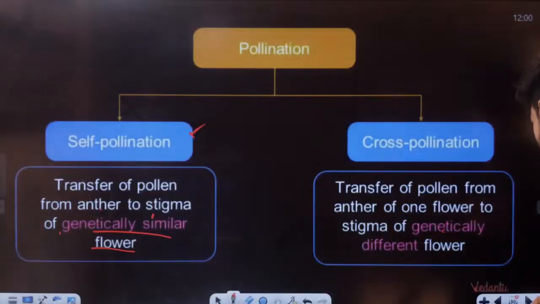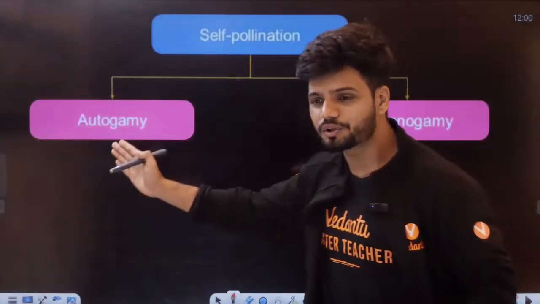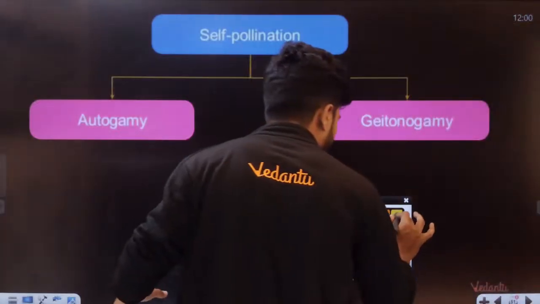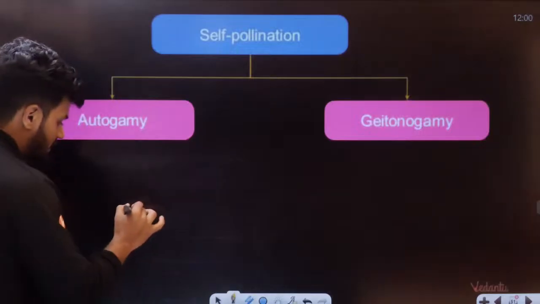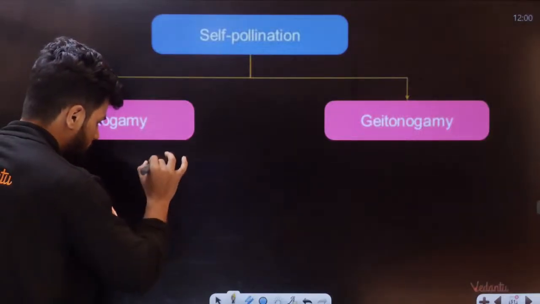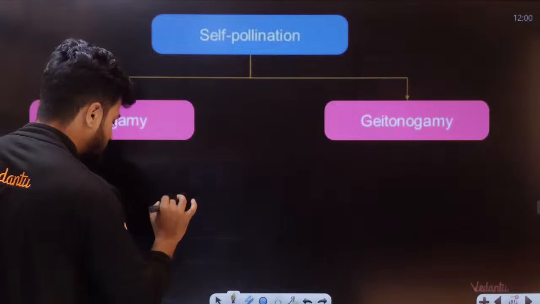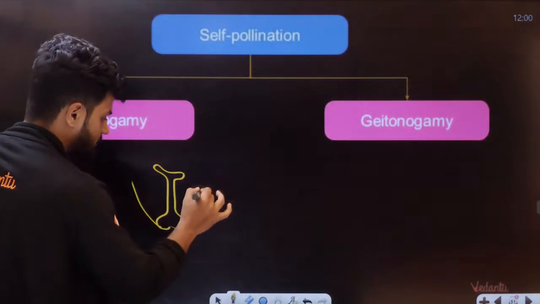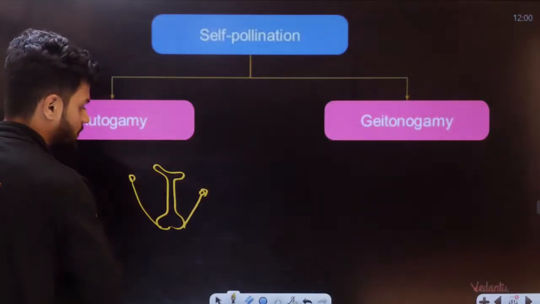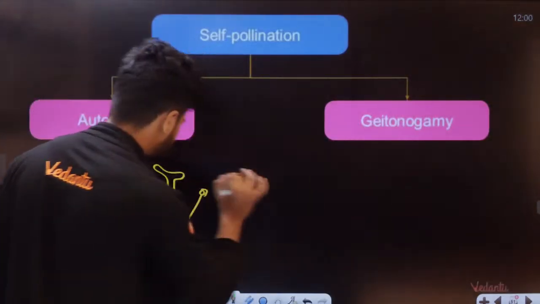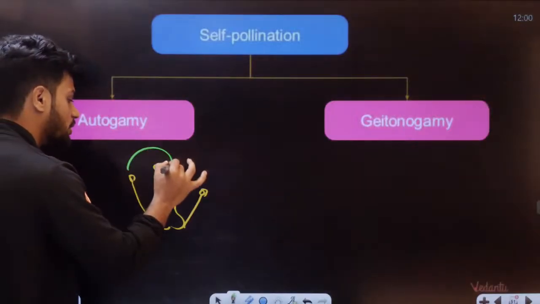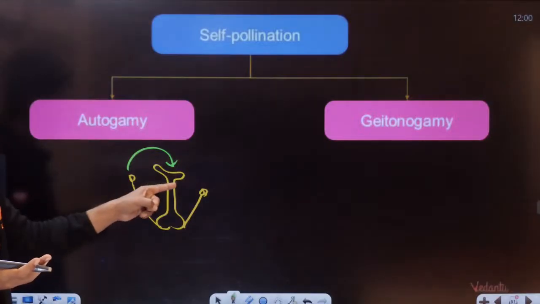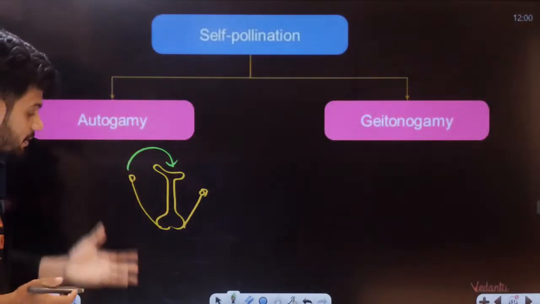Genetically different flower. Now here we have autogamy and geitonogamy. Understand the difference. In the case of autogamy, let's say here I have a flower. Here I have the anther. If the pollen grain is transferred from here to here only, from the anther directly to the stigma, that is called autogamy. Same flower.